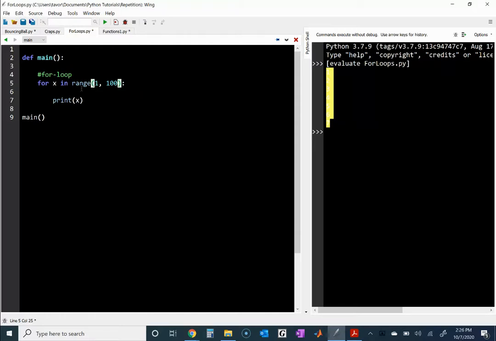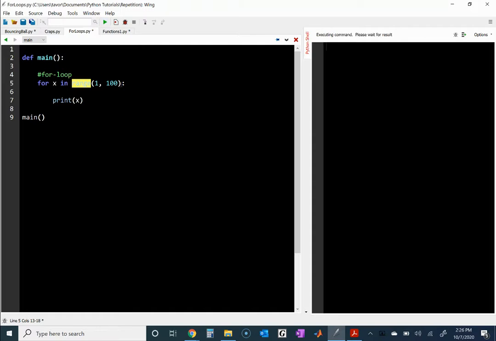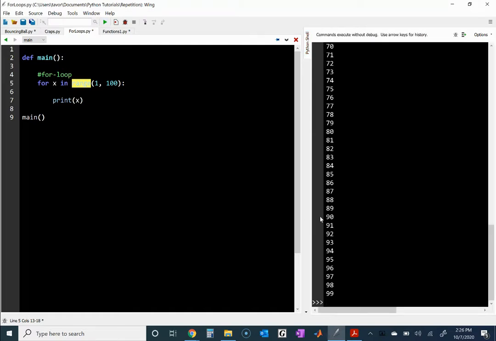So right here, we're making this range of numbers between 1 and 100, and x is going to be every number in that range. So x will be 1, 2, 3, and notice how it prints 90 all the way to 99.